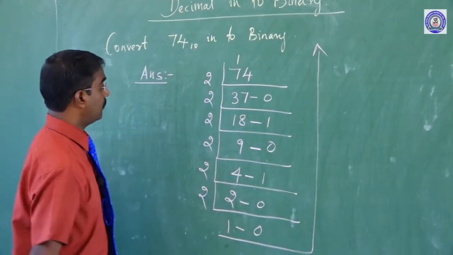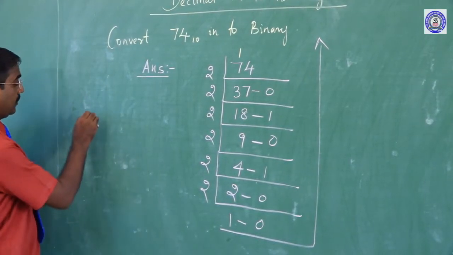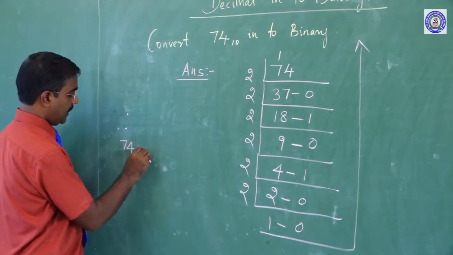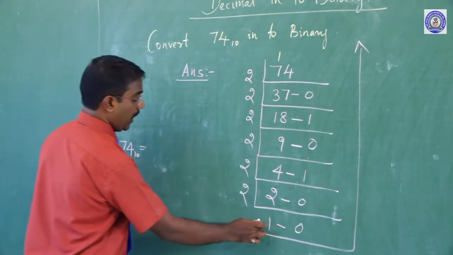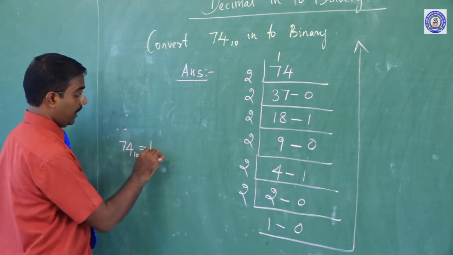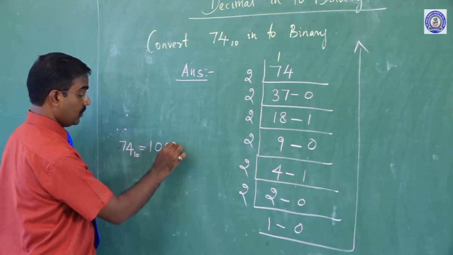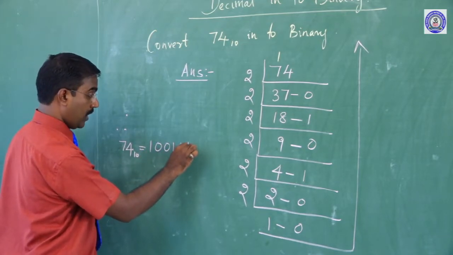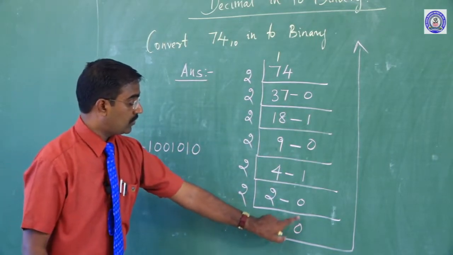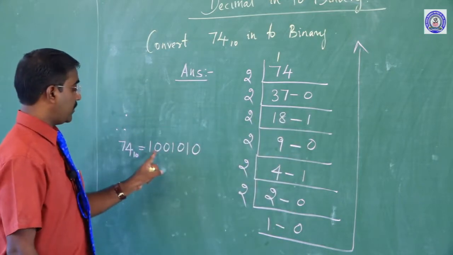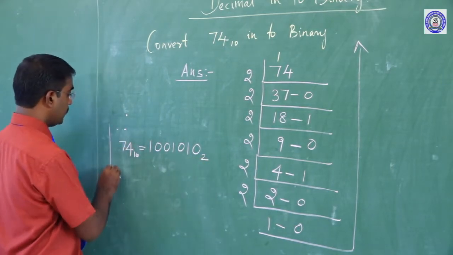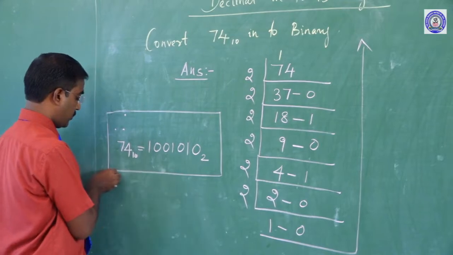Okay, you should be clear for these sums. Answer for this question, the final result: 74 base 10 equals 1 0 0 1 0 1 0. Once you check, 1 0 0 1 0 1 0. Binary means base is 2. This is the final answer for these questions.